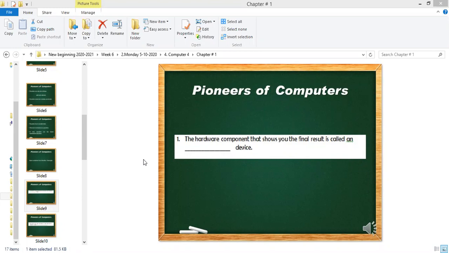Let's see what Fadi is saying. Fadi, what is your answer? My answer is output device, sir. Okay. Now, Ayman. Amr Ayman, what is your answer? Output device. Okay. Amr is saying output device. So you all guys are right, those who answered it.